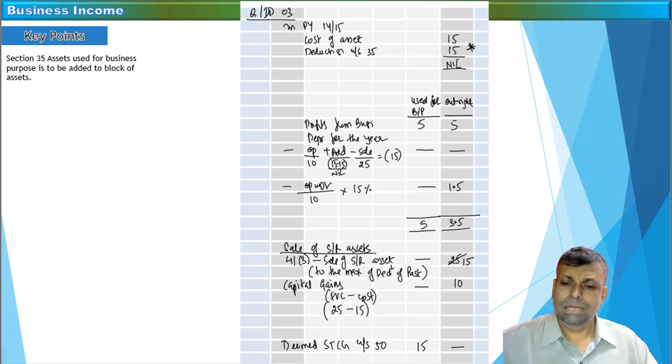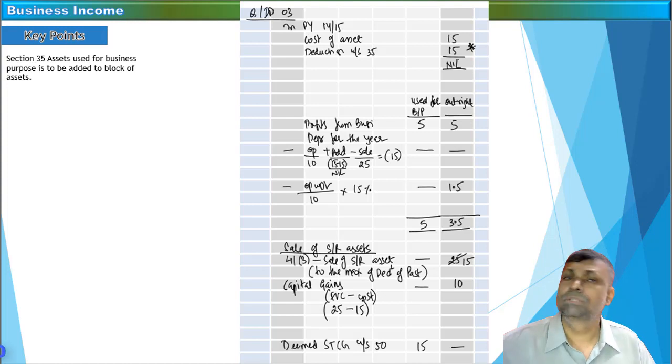Then the next point is under the business income chapter, friends. There are many assets which might have been used for business purposes. One of the best examples is your depreciable asset. A depreciable asset used for business purposes is subject to your WDV calculations, and in case there is any sale price, you adjust it from the WDV. It's a very routine kind of situation.